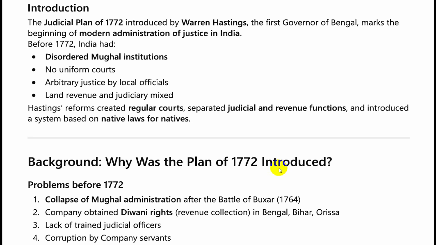Now, what has happened before 1772? So, we had disordered Mughal institutions. There were no uniform courts, although the 1726 Charter and 1753 Charter introduced mayor courts and regulation of mayor's courts.